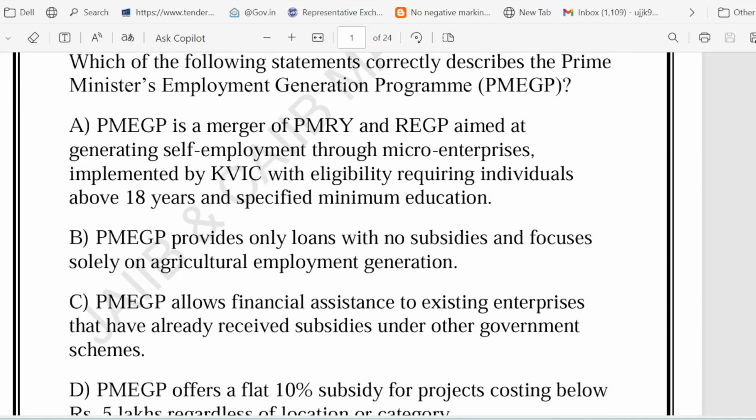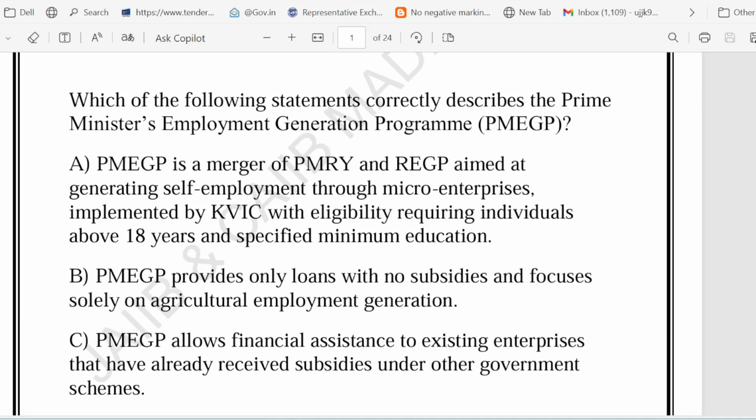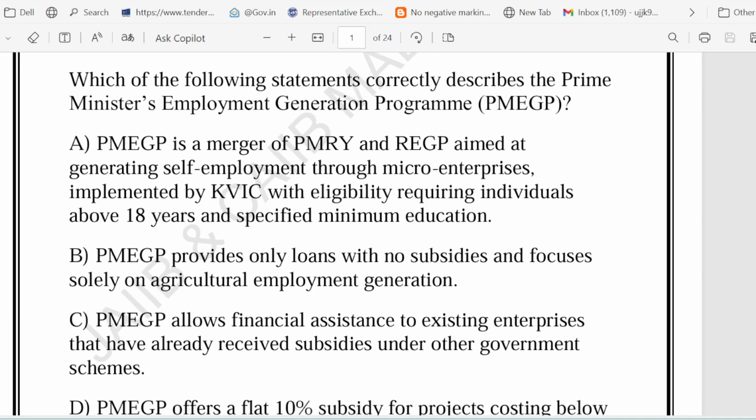This question is most frequently asked regarding the PMEGP. This is the most important topic from the examination point of view. So the question is asking: which of the following statements correctly describes the PMEGP? You know what is PMEGP? Prime Minister Employment Generation Programme.